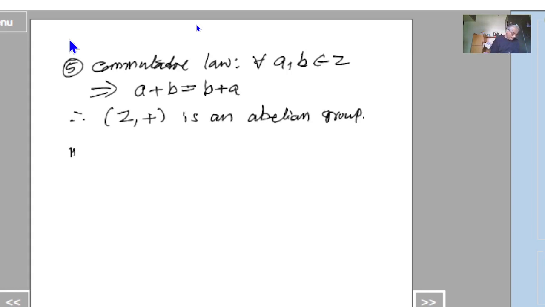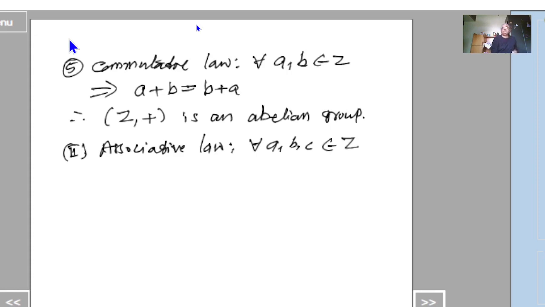And coming to the second one, associative with respect to multiplication. That is the associative law. For all a, b, c belonging to Z, so a, b, c are three integers, we can write a into (b into c) equal to (a into b) into c. So the associative law is satisfied with respect to multiplication.